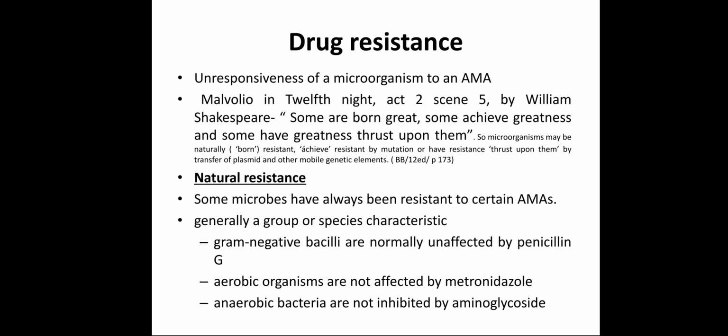It is not that gram negative bacilli were earlier inhibited or killed and showed response to penicillin G and now do not. That is not so. Gram negative bacilli have never shown any response against penicillin G. So they are naturally resistant to penicillin G.